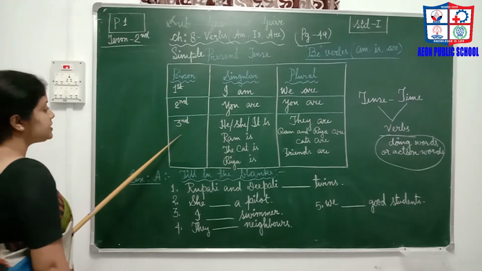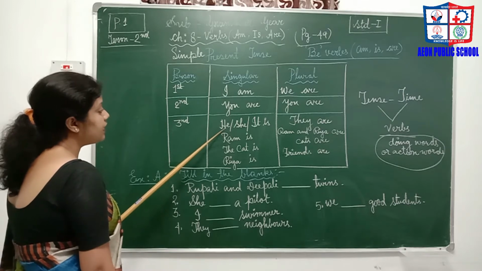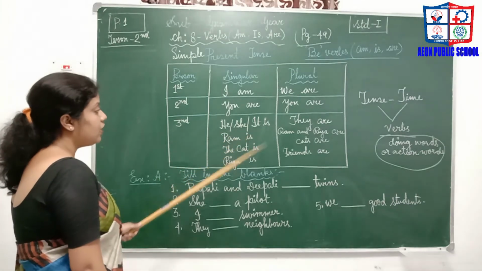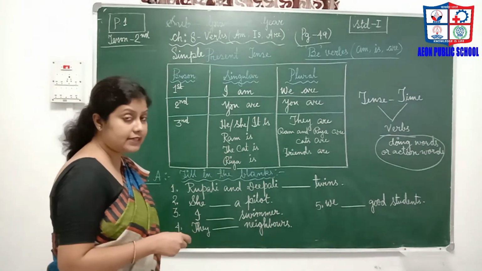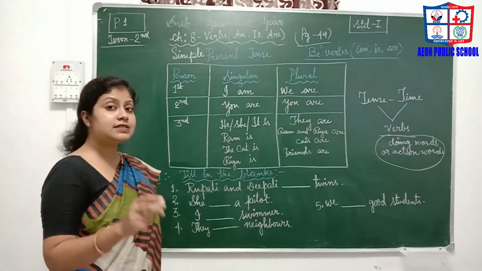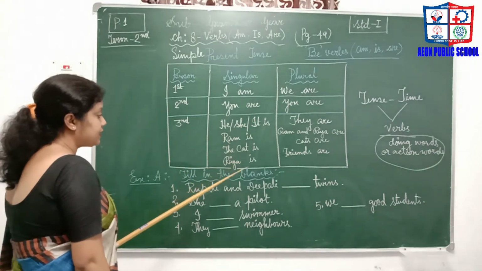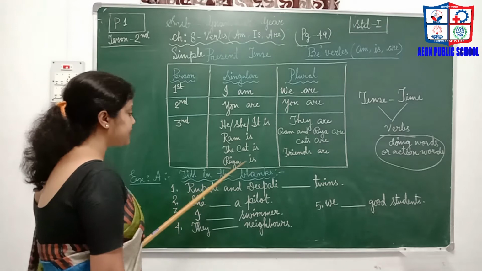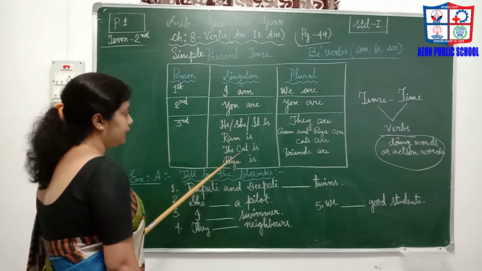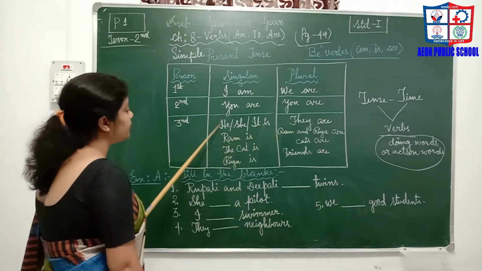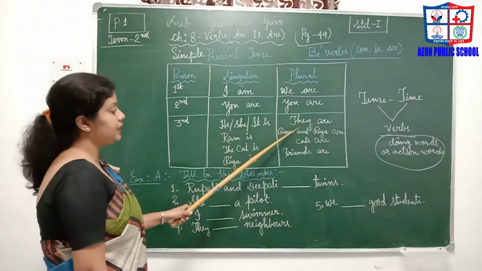Now in the third person, when it is in singular number we use these pronouns: he or she or it, or the name, any proper name. In our previous class I discussed that any proper noun is in singular noun form. So here the names Ram, the cat, Ria, dog, any name, all these names are nouns. So these names are third person singular number. And here the plural form of he, she, it changes into they. The third person plural number is they.